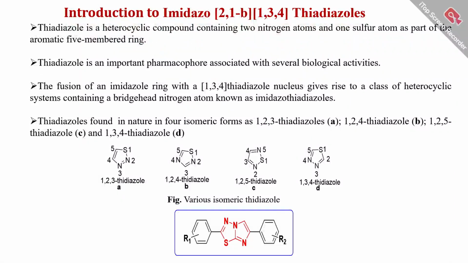First of all, introduction to imidazo-thiadiazoles. Thiadiazole is a heterocyclic compound containing two nitrogen atoms and one sulfur atom as a part of an aromatic five-membered ring. Thiadiazole is an important pharmacophore associated with several biological activities. The fusion of an imidazole ring with the thiadiazole nucleus gives rise to a class of heterocyclic ring system containing a bridgehead nitrogen atom, known as imidazo-thiadiazoles. Thiadiazoles are found in nature in four isomeric forms: 1,2,3-thiadiazoles, 1,2,4-thiadiazoles, 1,2,5-thiadiazoles, and 1,3,4-thiadiazoles. So this is the basic structure of imidazo-thiadiazoles.